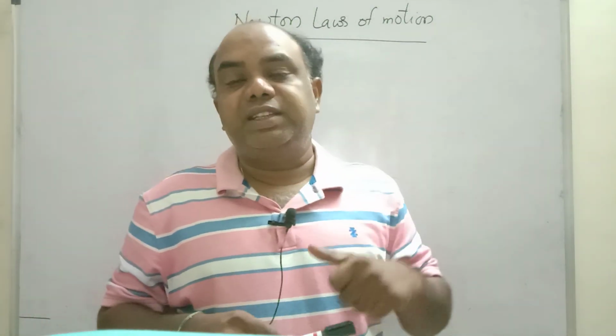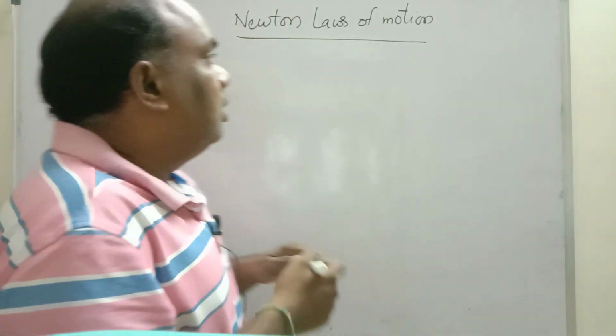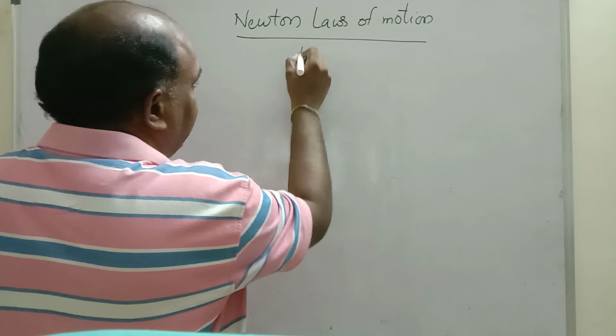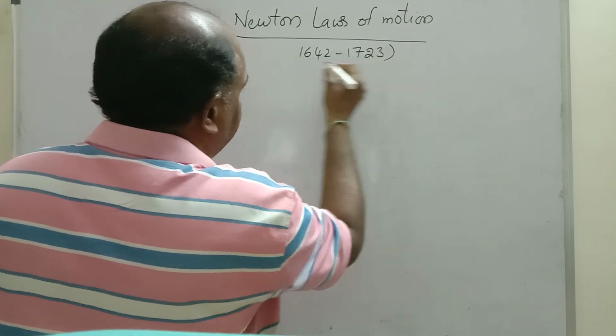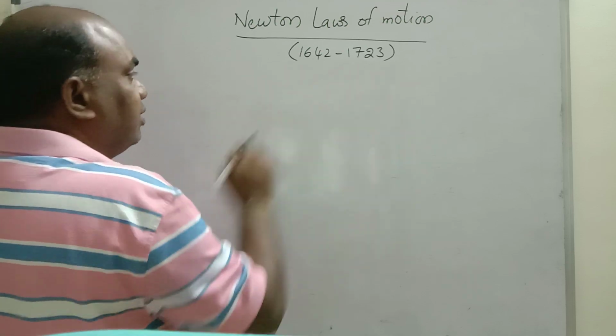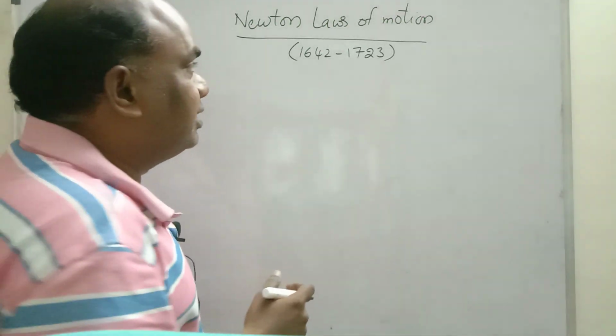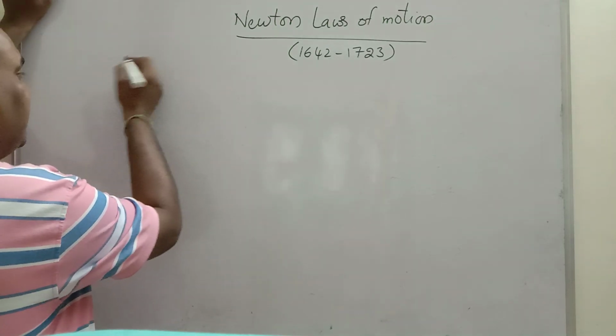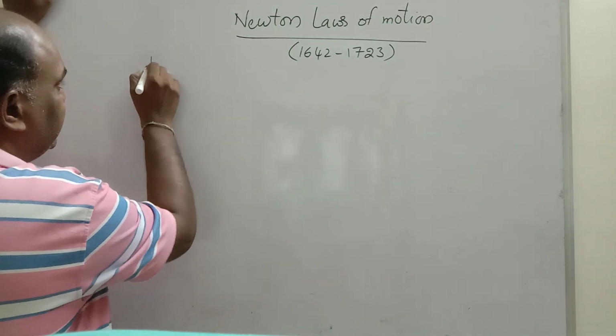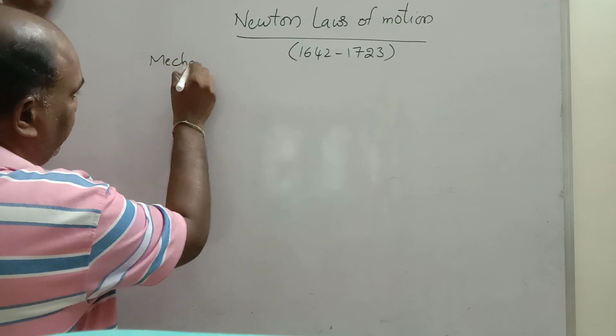The father of experimental physics is Michael Faraday. Newton's span is nearly 1642 to 1723, nearly 400 years back. Newton proposed three laws. We know that mechanics is classified into three types.